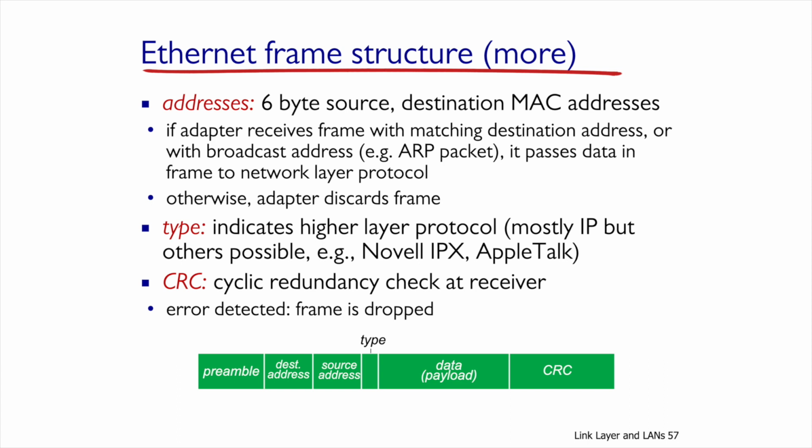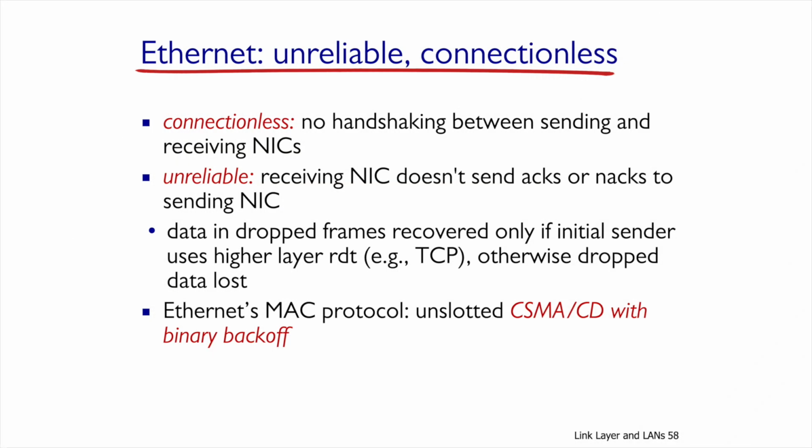Let's take a look at the Ethernet's primary features. First of all, it's connectionless. No handshake is required between sending and receiving partners. We're talking about 2 NICs. There is no reliability, meaning if data doesn't arrive or is dropped inside the frame, we can only reconstruct it in case we use TCP traffic level. Otherwise, the data is lost.